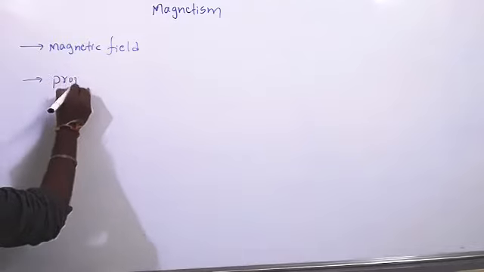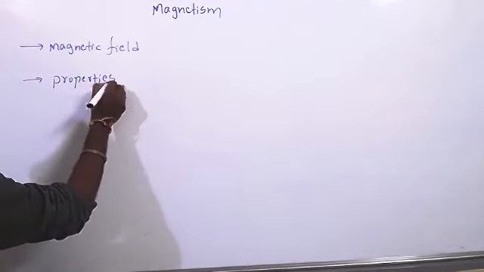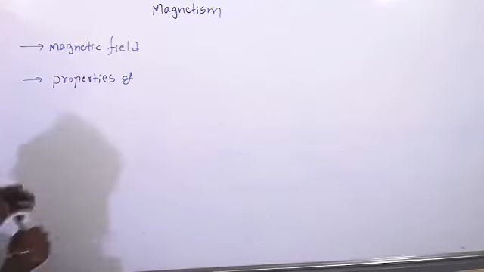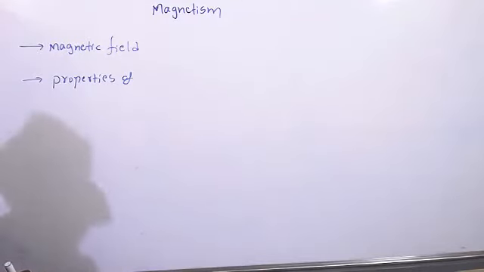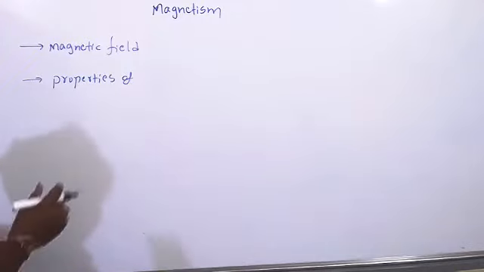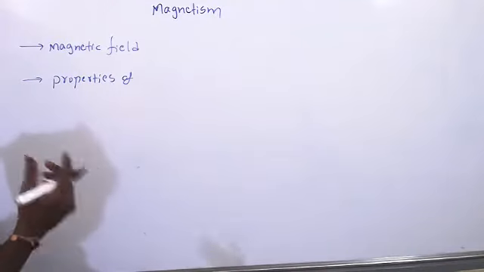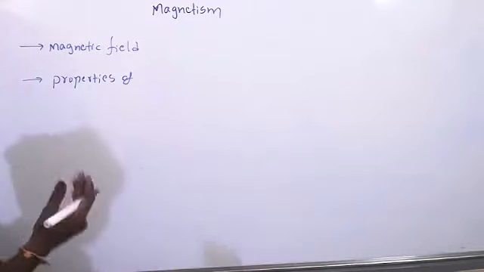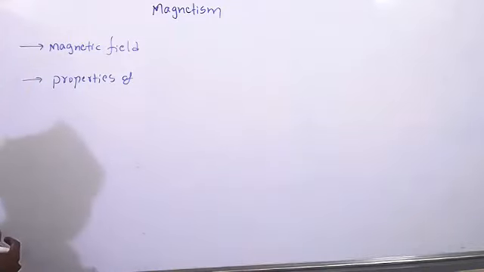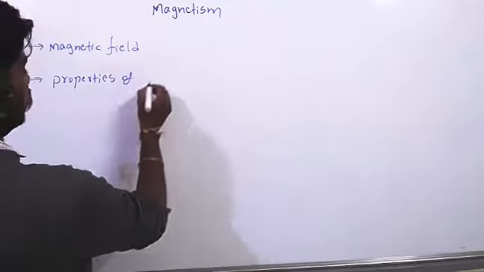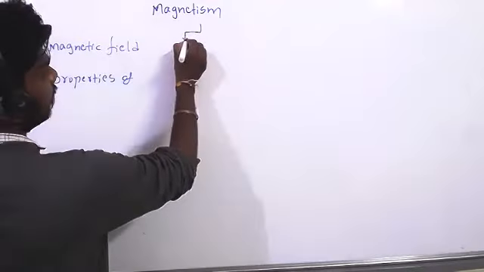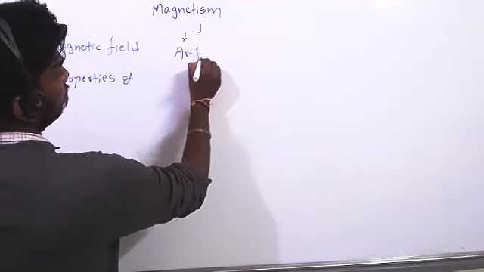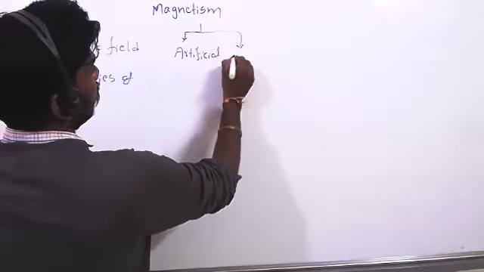Properties. There are many types of magnets: artificial magnets and natural magnets. Natural magnets are lesser in power than artificial magnets, because in artificial magnets, however much power we require, that much power we can give. We can prepare them like that. But natural magnets are lesser in power. So magnets are of two types. One is artificial, the second one is natural.